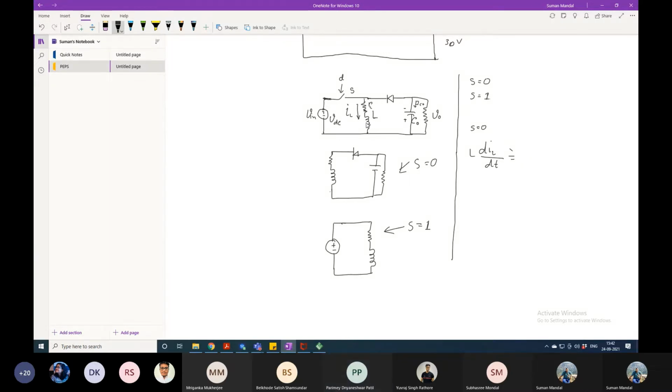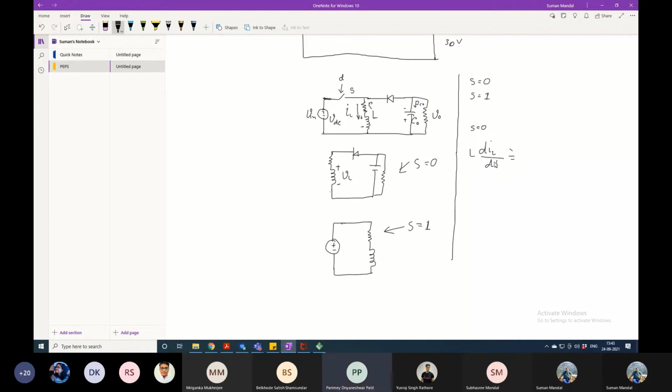No. Actually, what I have not given here is the polarity assumption of the inductor voltage. When the inductor current is from top to bottom, which side will be positive? The top one, upper side. The bottom one will be negative. Correct. This VL is equal to L di by dt.